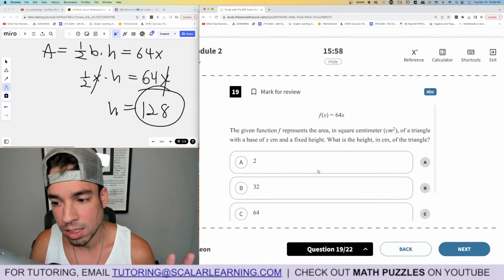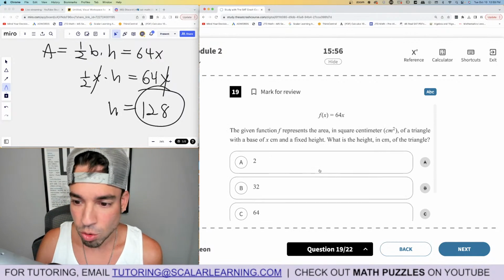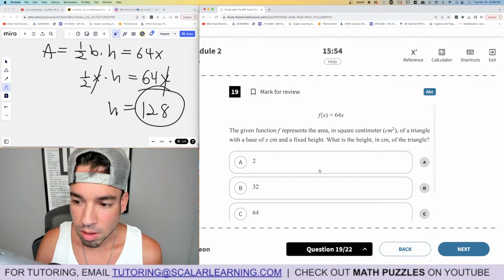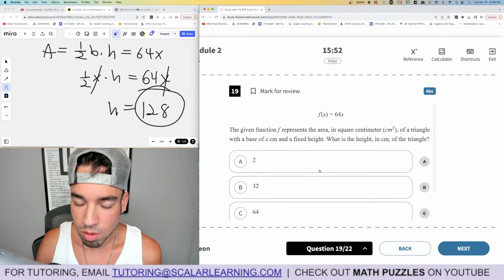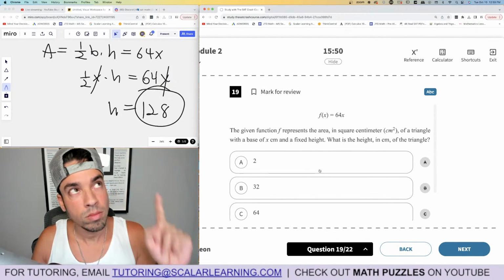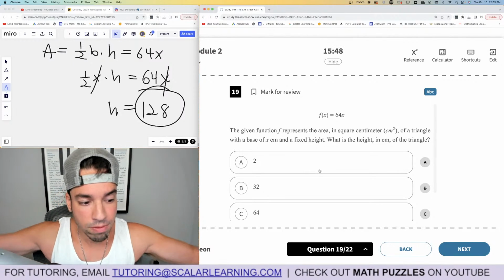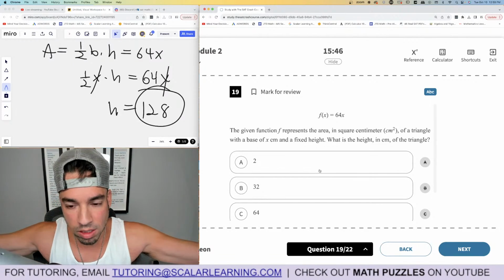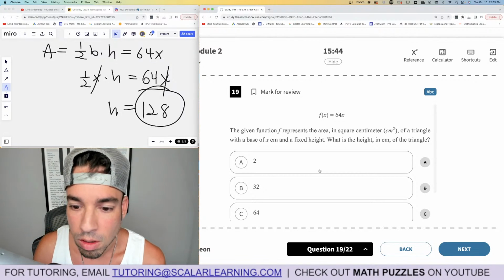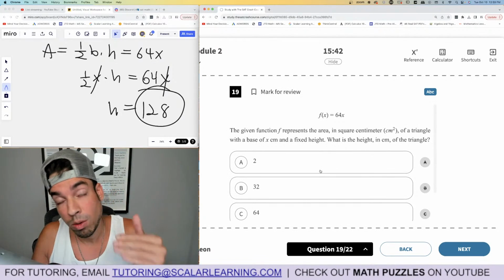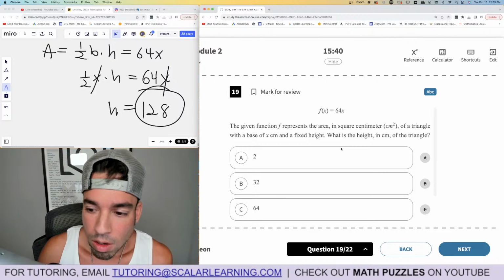Done. Okay, let's make sure that makes sense. So if the base is 128, yeah, that makes sense. 1/2 of 128 is 64 times x. Boom, done. I mean, we say 1/2 height as well, same thing.